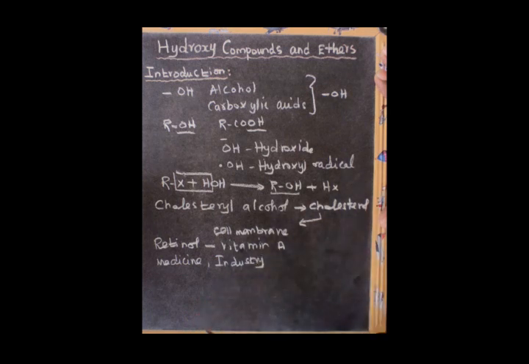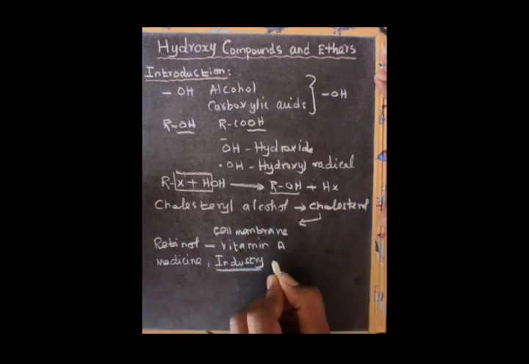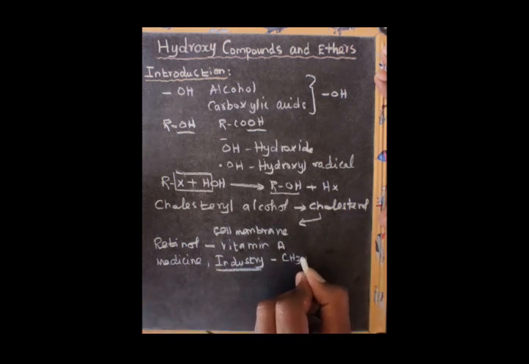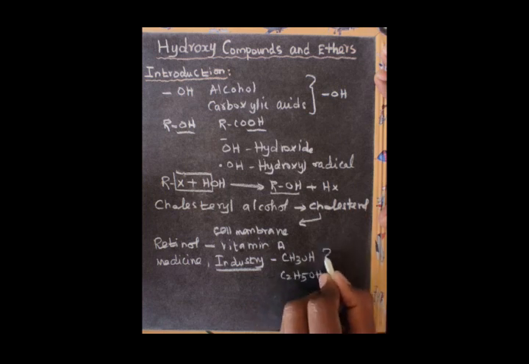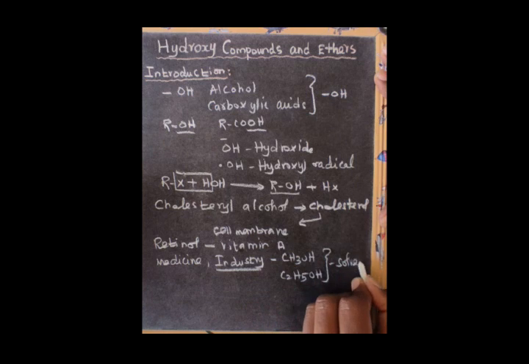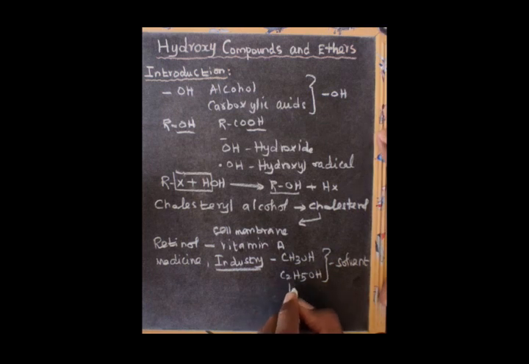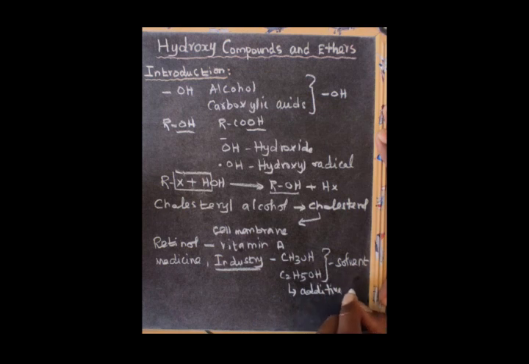For example, in industry, methyl alcohol and ethyl alcohol, C2H5OH, both are used as a solvent for some industrial processes. Ethyl alcohol is also used as an additive to petrol.